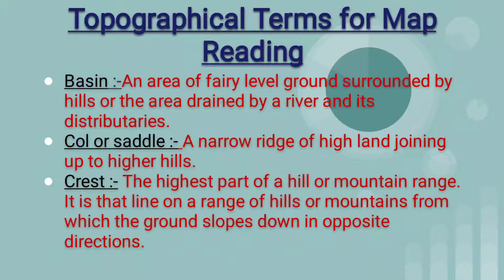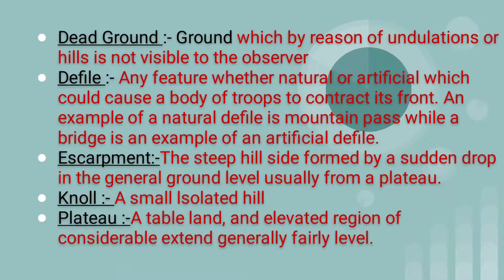Basin: an area of level ground surrounded by hills, or the area drained by a river and its distributaries. Col or saddle: a narrow ridge of highland joining up to higher hills. Crest: the highest part of a hill or mountain range. It is that line on a range of hills or mountains from which the ground slopes down in opposite directions.